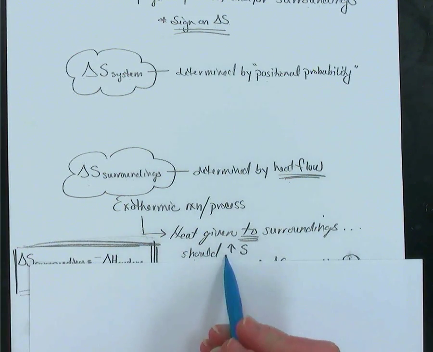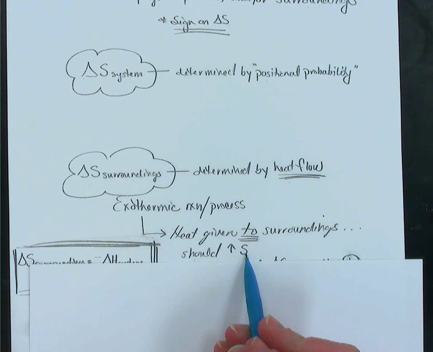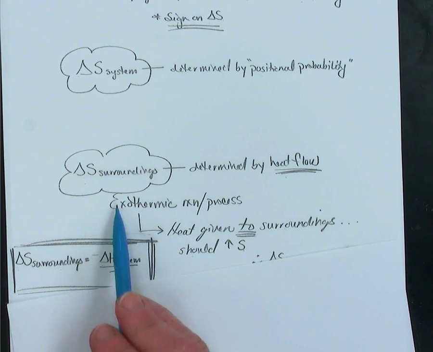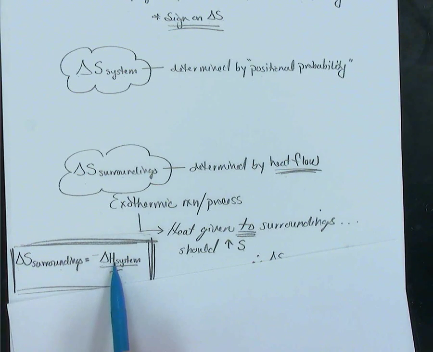Well, that should increase the disorder, the randomness of the surroundings. In fact, if we look at this equation, the entropy change of the surroundings is based upon the negative change of enthalpy of the system divided by the temperature. If the system is exothermic, we know that the change of enthalpy is negative. So then this will make the change in the entropy of the surroundings positive.